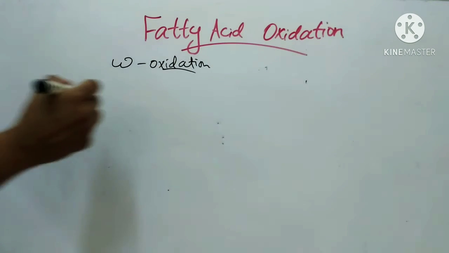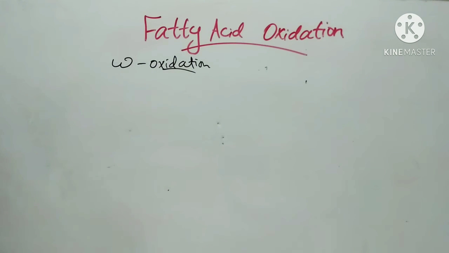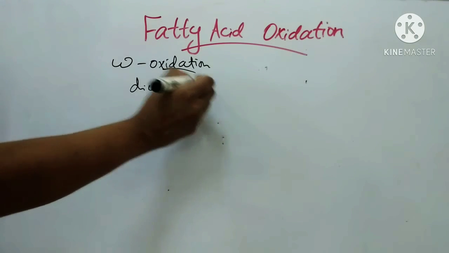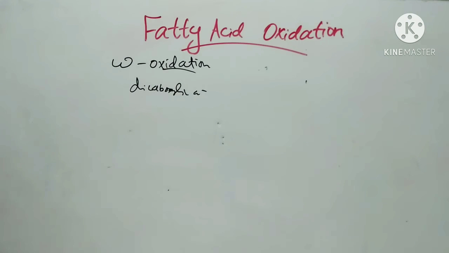Omega oxidation. This is also a minor pathway in fatty acid oxidation. In omega oxidation, fatty acids undergo oxidation at the omega carbon, producing dicarboxylic acid, which is then subjected to beta oxidation and cleavage, forming smaller dicarboxylic acids. Both alpha and omega oxidation occur in brain microsomes but are negligible compared to that of beta oxidation.